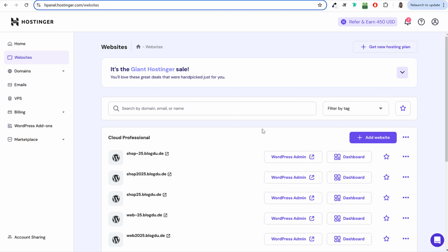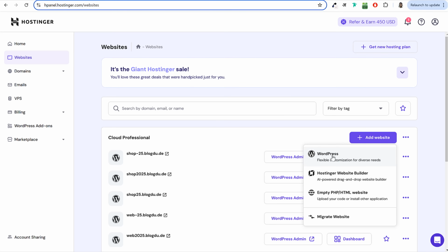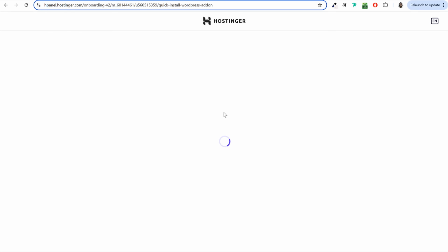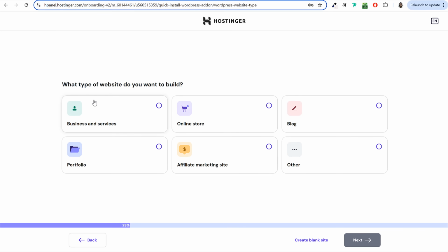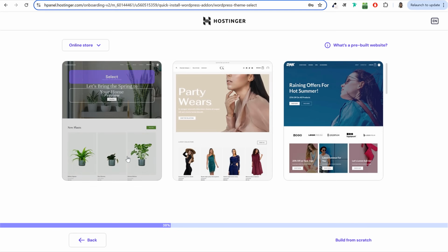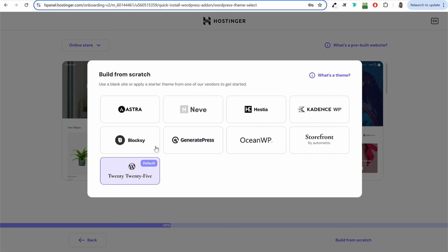Now to add a new domain name or to add a new website, you click on this button, Add Website, and you select WordPress. Now you'll see the same process, same setup that we just saw a few minutes ago. You have to enter your email and password for your WordPress website. Then after that, click on Next. You have to select what type of website you're creating. Click on Next. Then you have to select if you want any pre-built themes. You can select that. We don't want that, so I'll simply click on this option, Build from Scratch. They will again recommend a few themes for you. This is the default theme.